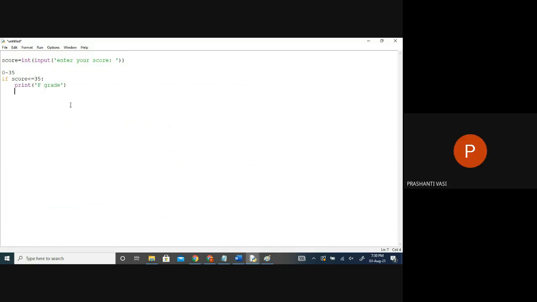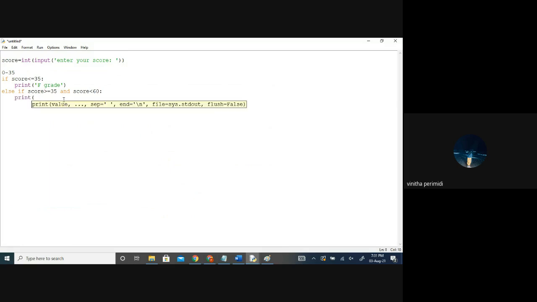I'm typing it myself, because if you type, you'll make some mistakes. I'll avoid that. Else if, space, score is greater than or equal to 35 and score is less than 60, colon, print D grade. Okay, let me just execute till here. We'll see what will happen.